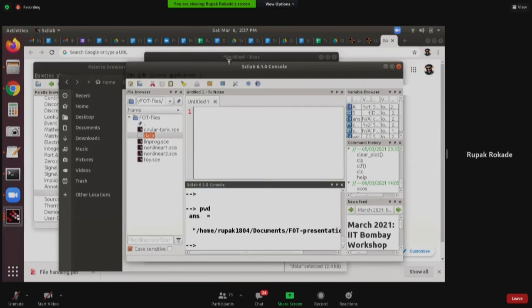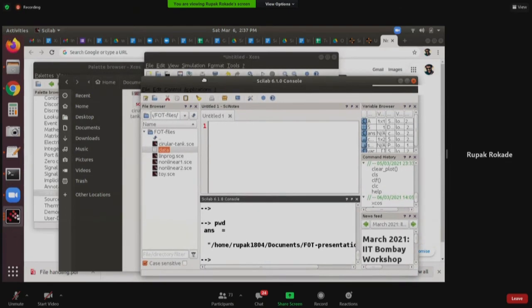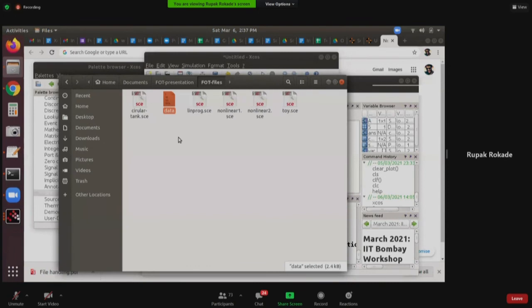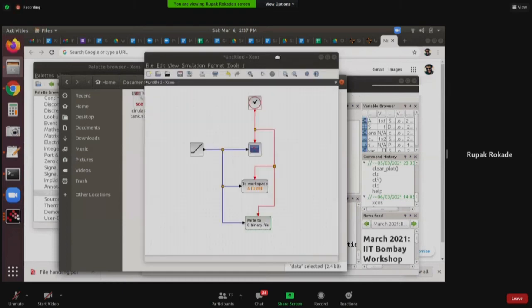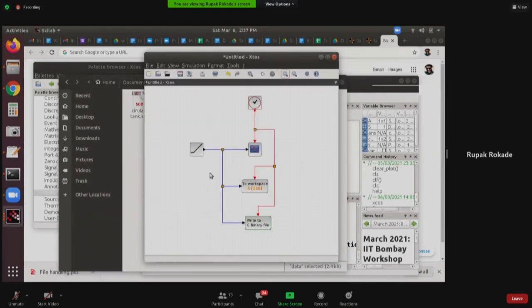But this data file that you are seeing is not a regular data file. It is not a TXT file. You cannot open this in an editor and look inside. It has saved it in a format that only Xcos will read. It is a data file generated by Xcos for Xcos. So how do we read from here? Essentially, we have to use the Read from binary block.